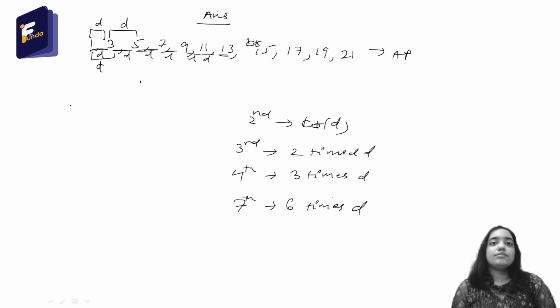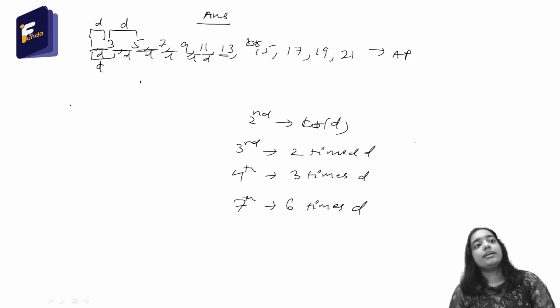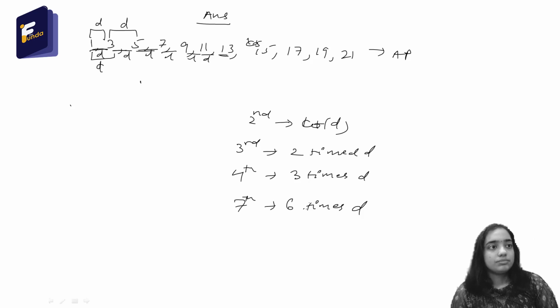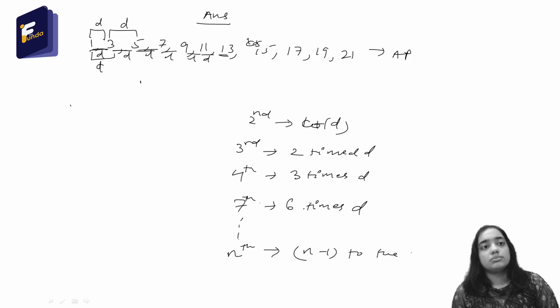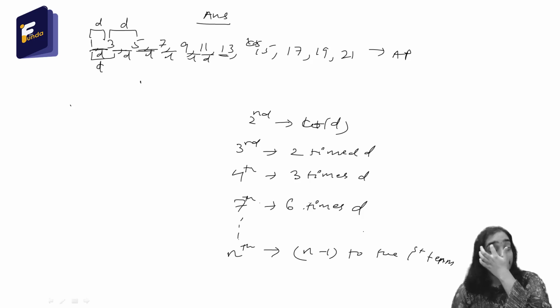So from here I can derive a pattern. For the second term I am adding d one time. For the third term I am adding d two times. Fourth term, three times. Seventh term, six times. That means for the nth term, I have to add d n minus 1 times to the first term. So from here I got a pattern for an AP: to get the nth term I have to add d n minus 1 times to the first term.